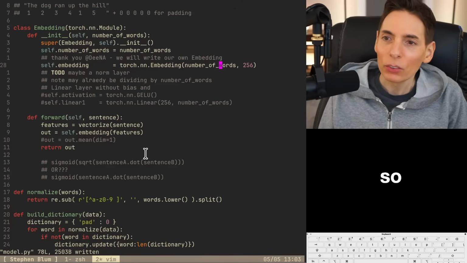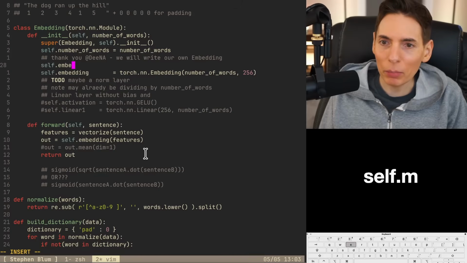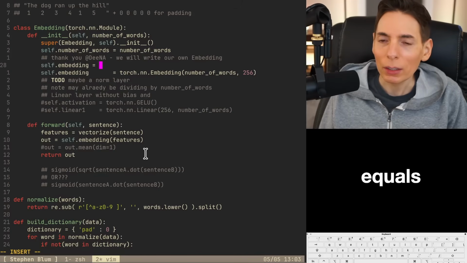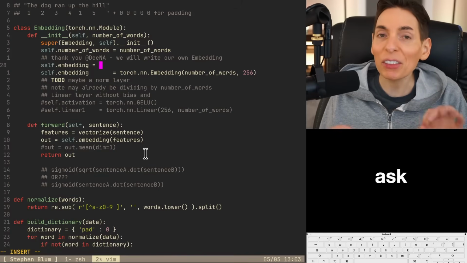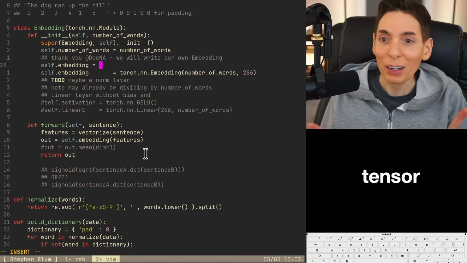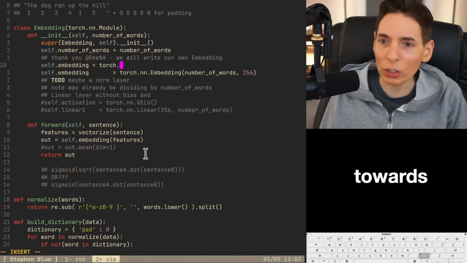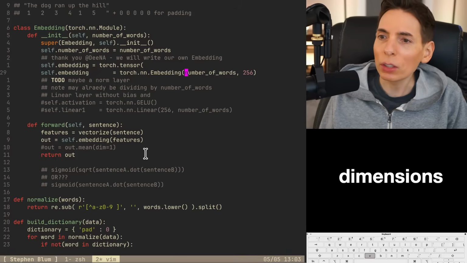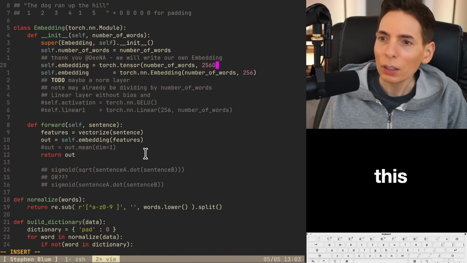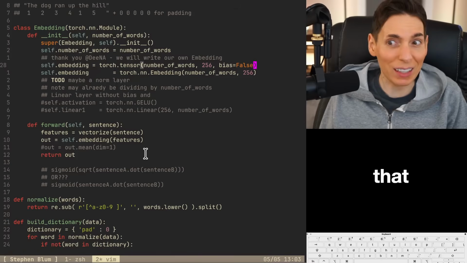So it's going to be self.embedding equals, we need to do a tensor. It has to be a tensor. We could do it differently. Torch.tensor, and it should be the dimensions of this. And then we need to say bias equals false. I think that'll do the trick.